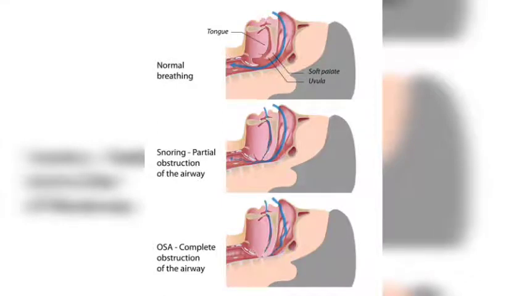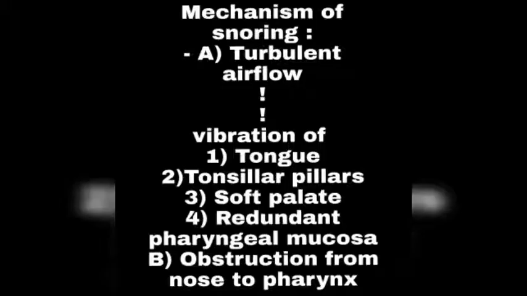In this diagram, the obstructive sleep apnea patient has a tongue and uvula that are so wide and big that they obstruct the airway completely. That is why turbulent airflow is maintained due to vibration of the tongue, tonsillar pillars, soft palate and also redundant pharyngeal mucosa, meaning the mucosa which is not useful for us.